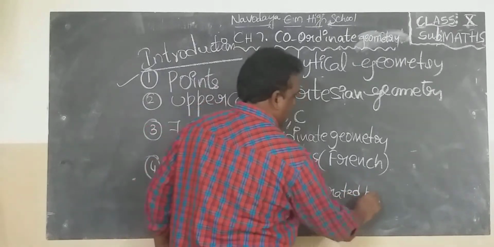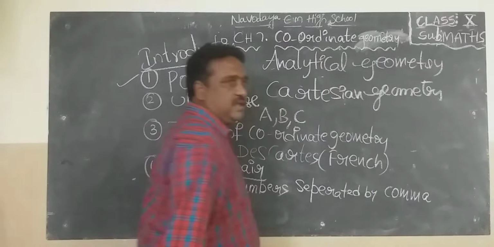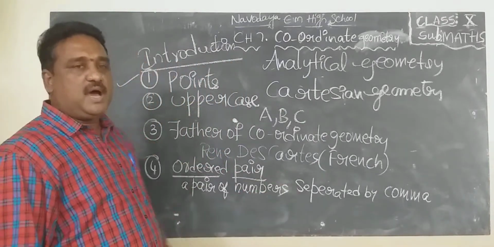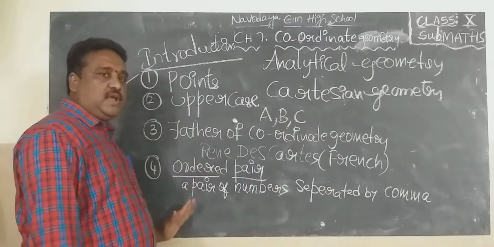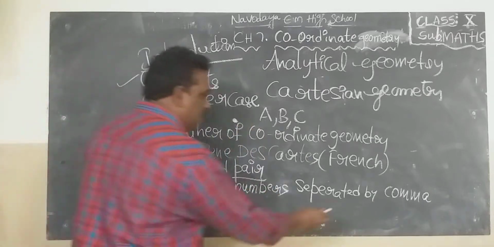Separated by comma. So what should be there? Comma should be there. A pair of numbers separated by comma, or we can write two numbers separated by comma, or a pair of elements separated by comma.